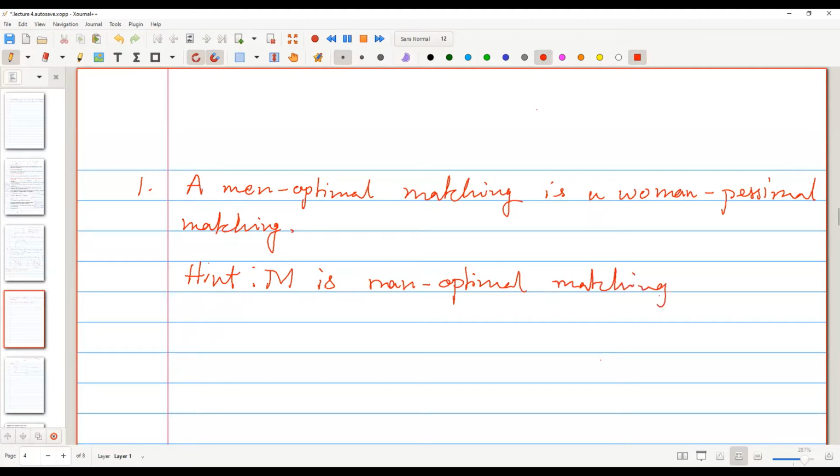Okay, so suppose M is a man optimal matching. So what you will do is, you start in a similar contradiction way. Suppose there exists a W such that the matching that we obtain from GS is not woman optimal. So there will exist some partner who is worse than that particular partner, such that her partner in GS algo is not woman optimal.